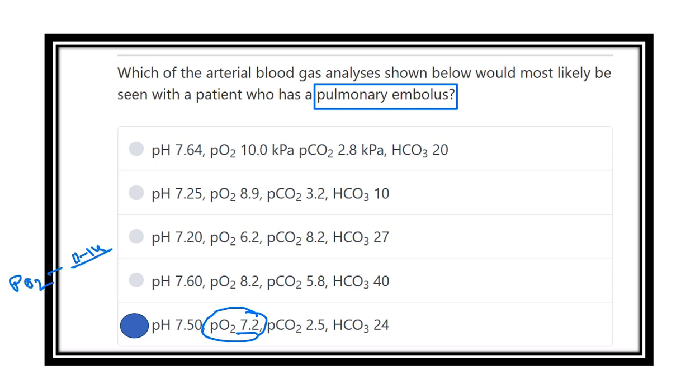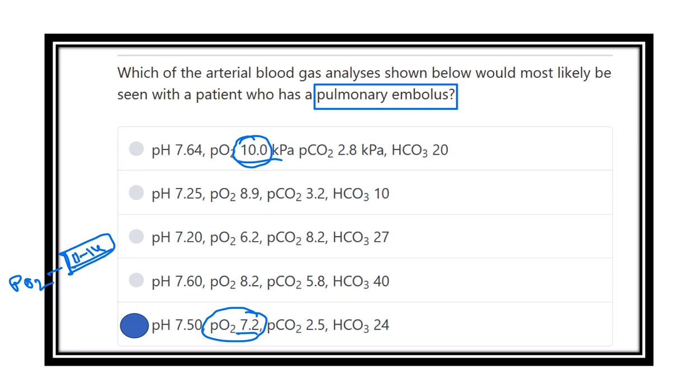The lungs directly deal with oxygen, so when the oxygen concentration is reduced, it will be the respiratory cause. But in case of the first option here, the partial pressure of oxygen is 10, which is very close to normal, so it will not be the option.